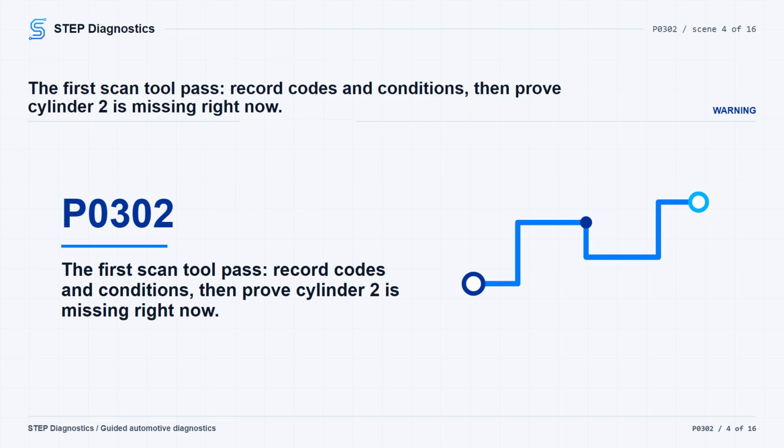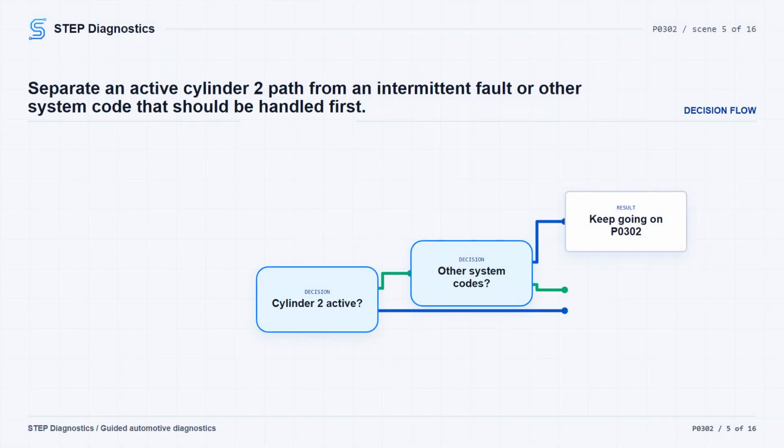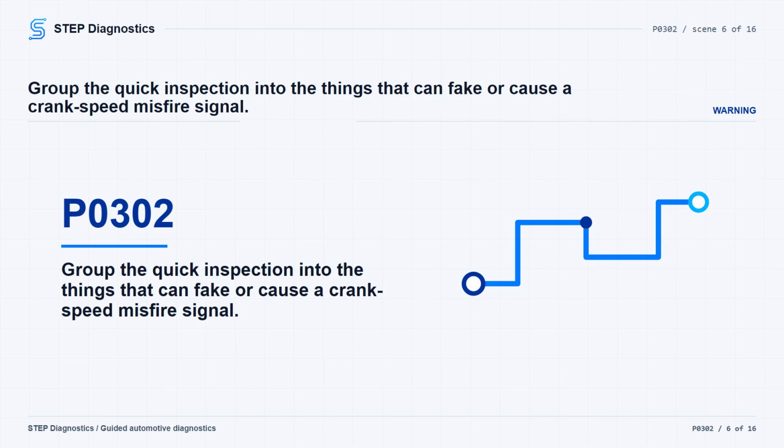If other codes are present for fuel, ignition, air handling, VVT, or VVL systems, check what they mean first before continuing this cylinder-specific path. A low-side downstream O2 pattern during the misfire points you toward a lean or fuel delivery problem, while a high-side pattern points toward excess fuel in the catalyst from lack of spark or a possible leaking injector. Also remember that during a severe misfire, the PCM can shut off injector control for the affected cylinder to protect the catalyst, and that can make a high-load misfire seem like it is still there when the engine comes back to idle. Next, make a broad inspection before narrowing it down.